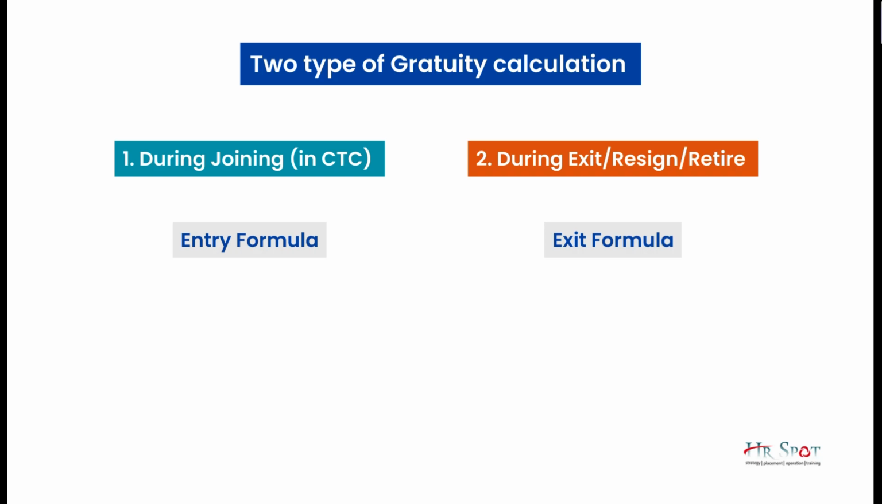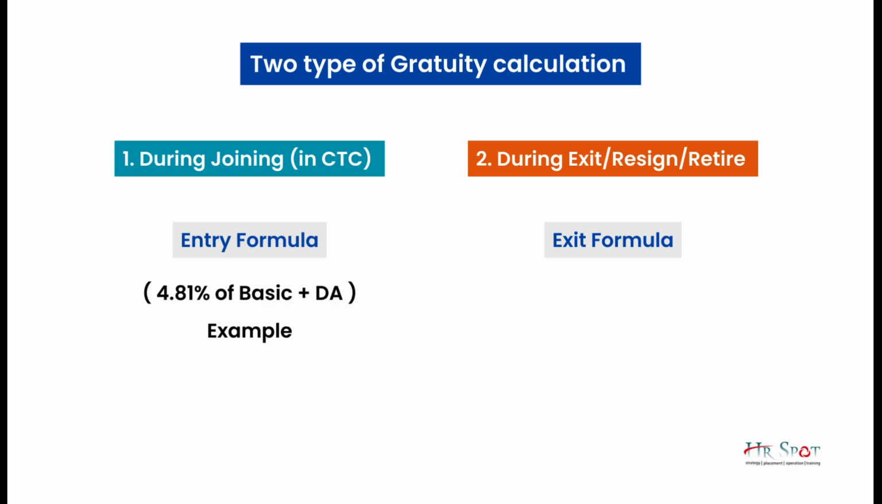And how much is that? That is 4.81% of basic plus DA. I repeat, the entry formula of gratuity is 4.81% of basic plus DA. And this particular amount will be added in the CTC structure under non-receivable components.